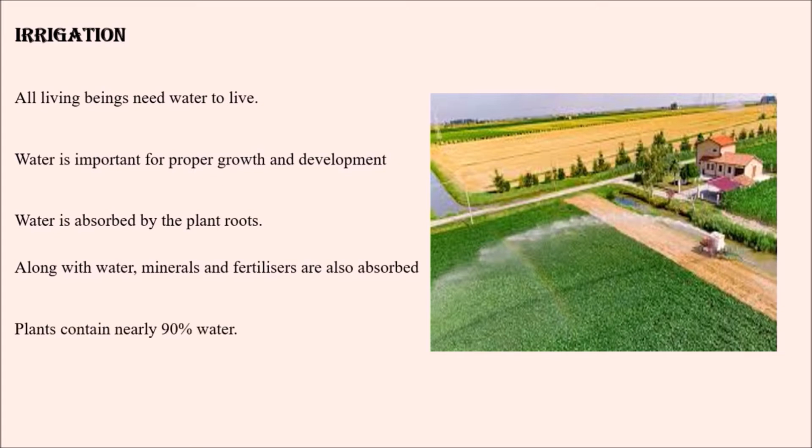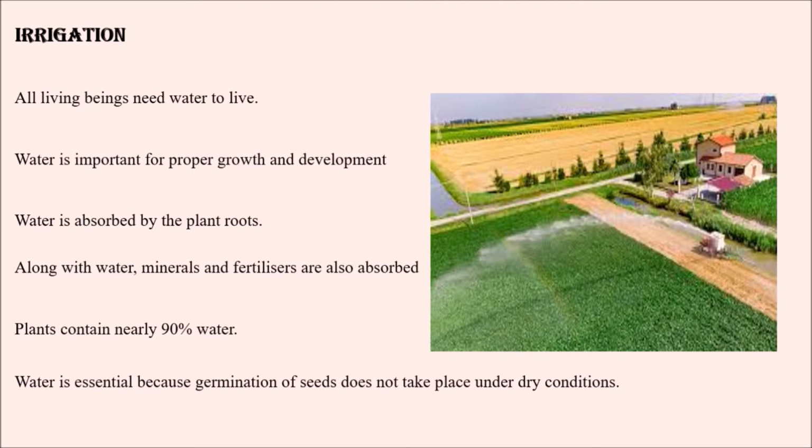And a plant contains nearly 90% water. Water is essential because germination of seeds does not take place under dry conditions. If the conditions are wet and the soil has enough water content, only then will germination of seeds occur. This is the reason why water is essential for germination of seeds.